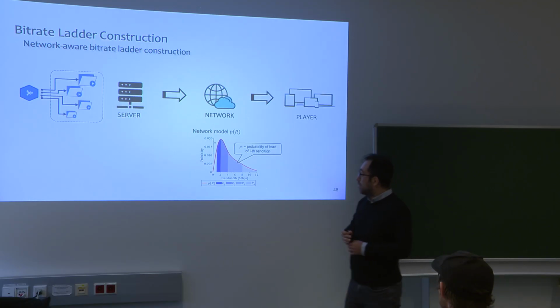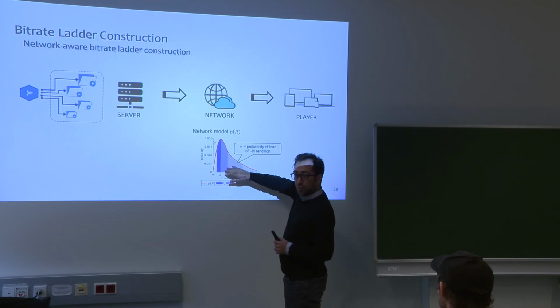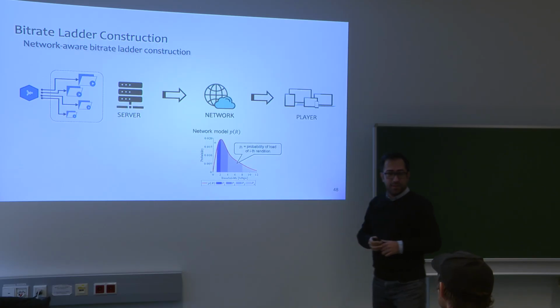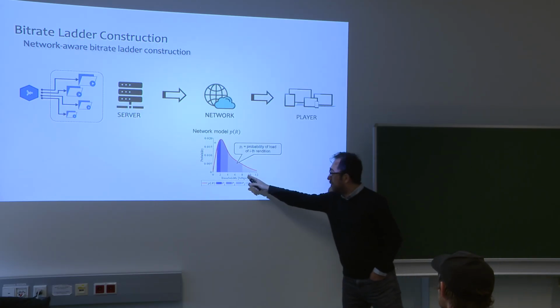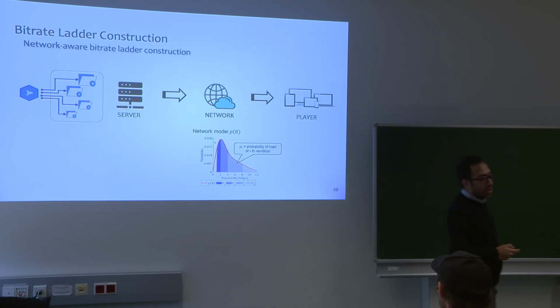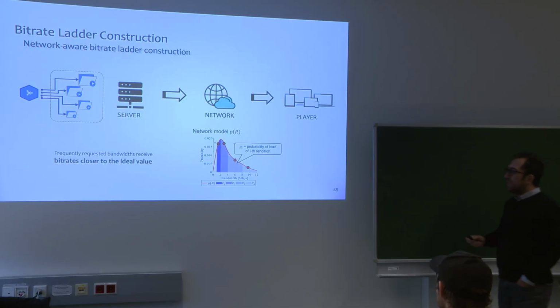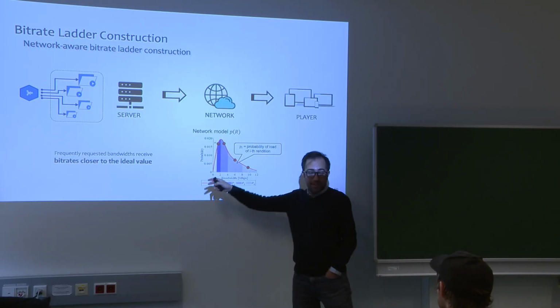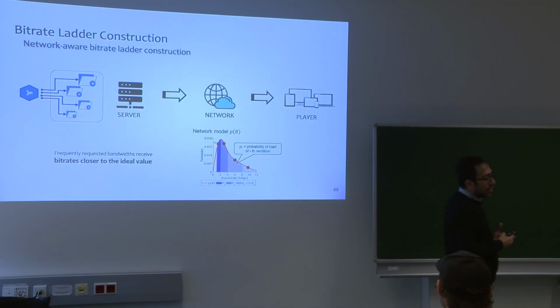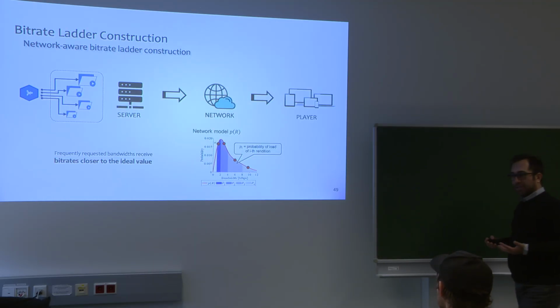We see that mostly clients request bitrates in these areas. Right? We don't have too many requests between 8 to 12 megabits per second. So based on this probability, we choose the bit rates to construct a ladder in a way that we serve the clients very close to their desired bit rate.